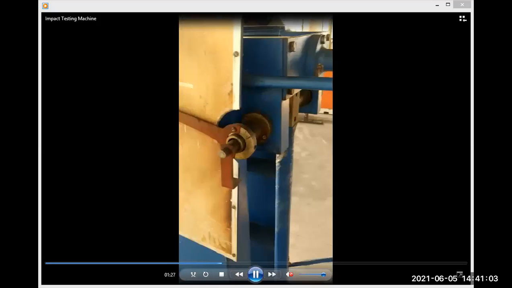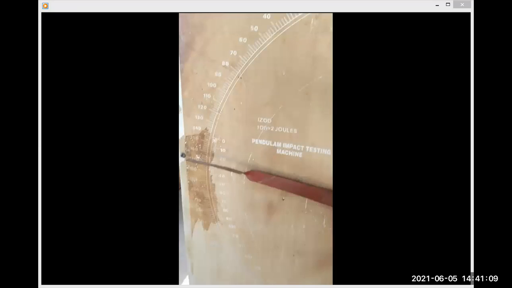Now, the question is what we are going to do with this impact. What test are we going to do? We are going to measure how much load is required to break our test pieces, and we have this pendulum impact testing machine.